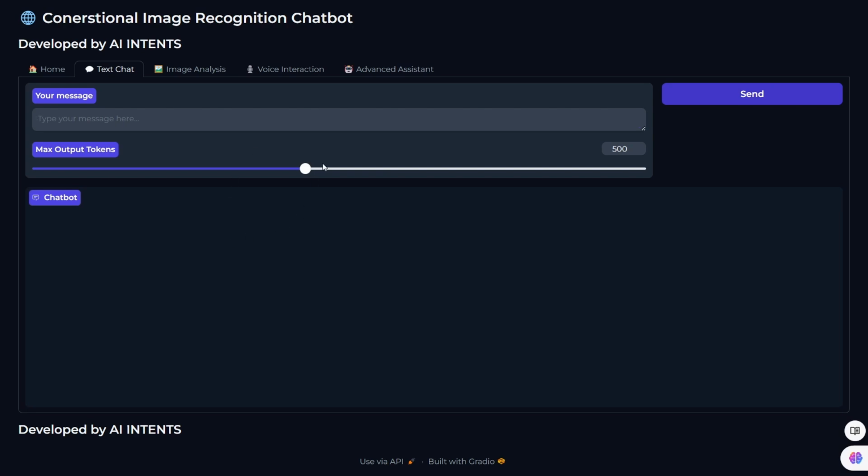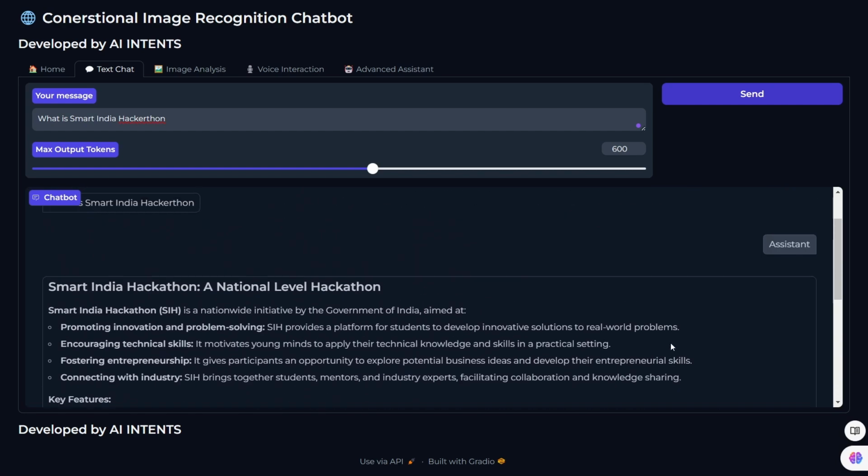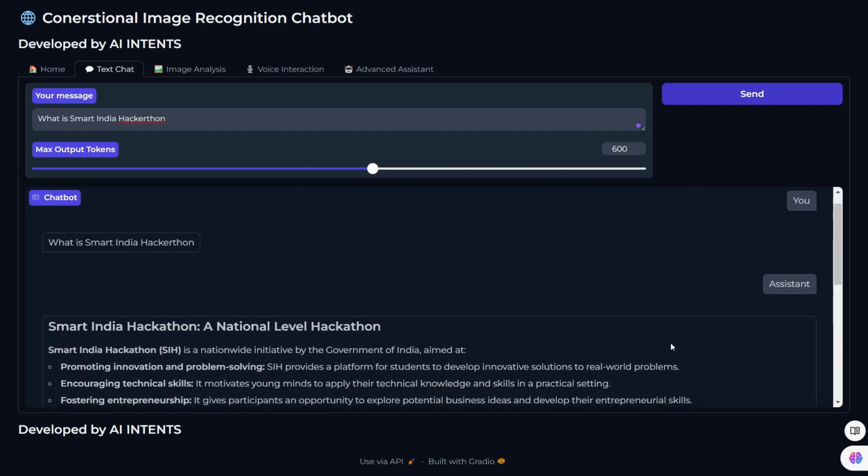This is the max token output, how much length of output he wants, so we provided this option also. So for example, I am giving this, and I am sending that, so it will process and give the response within seconds. So it gave the response.